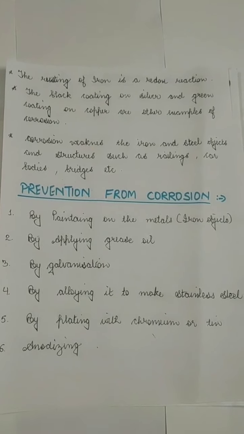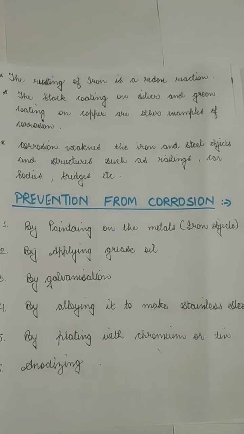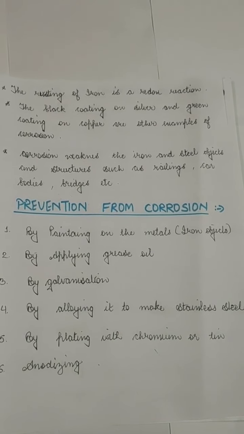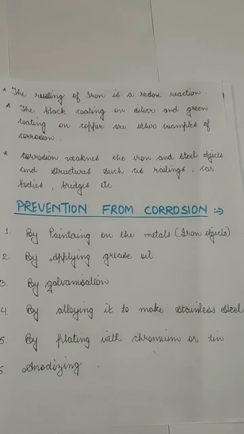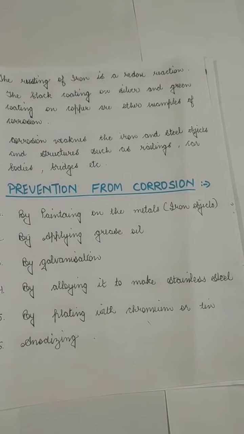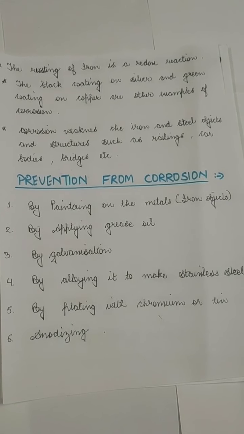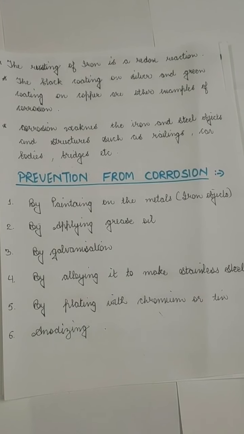That's also a form of corrosion. Corrosion also weakens iron and steel objects and structures, such as railings and any objects made of metal, especially iron. Objects made of iron, like bridges and cars, are also damaged. So how can we prevent metal, especially iron, from corrosion? Iron is a very hard metal and we use it very widely in making many things, so we have to prevent this corrosion. Otherwise the iron will get weakened, eaten up and damaged.